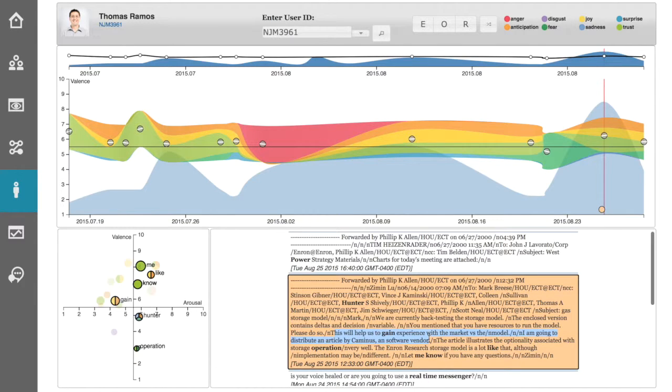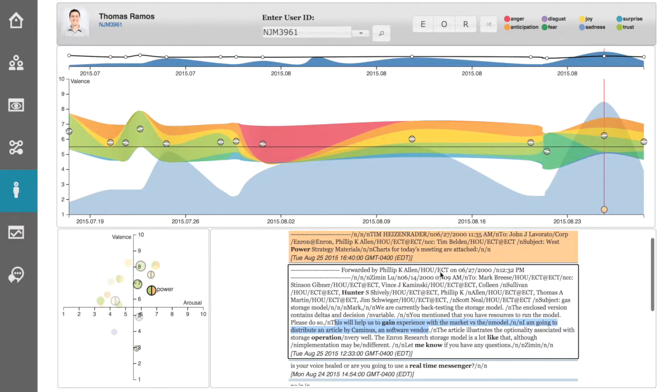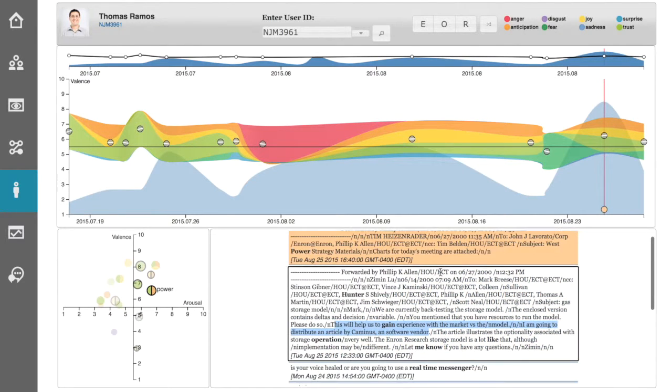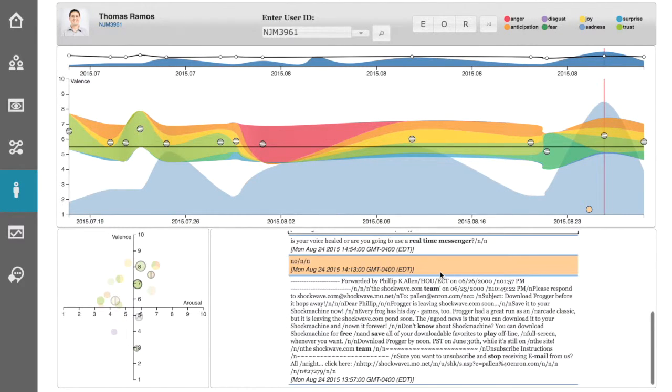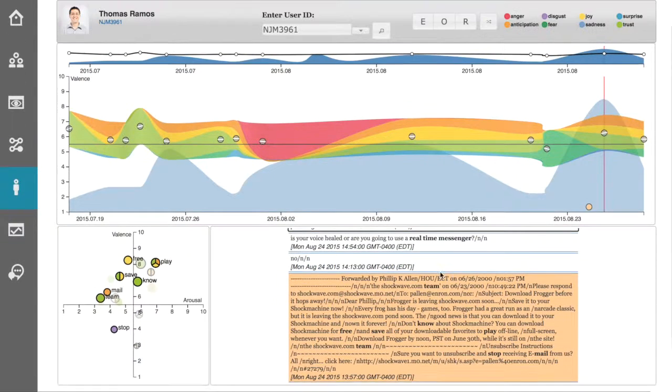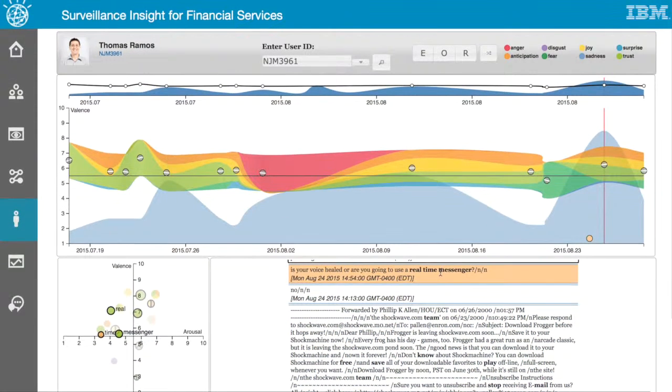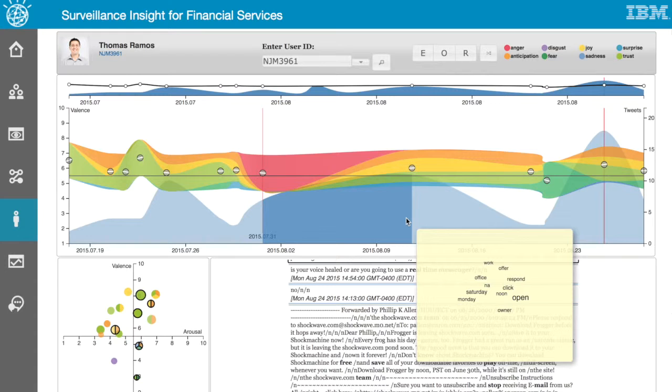Applying this technology to various communication logs and sources, the system can help build a profile of an individual user's behavior, allowing the compliance officer to better understand that user's actions both with regards to their own historical behavior and in comparison to a peer group.